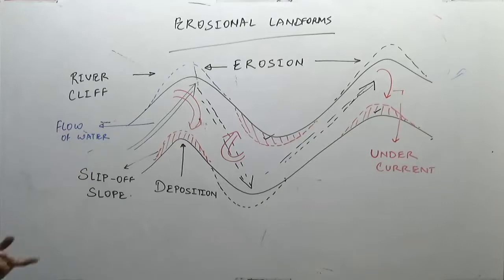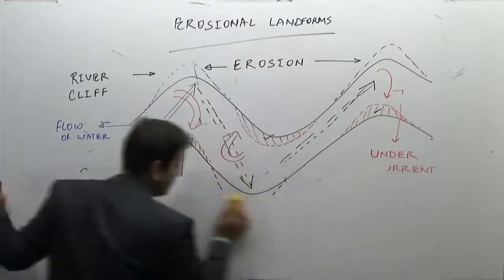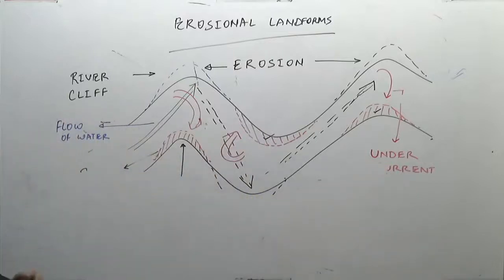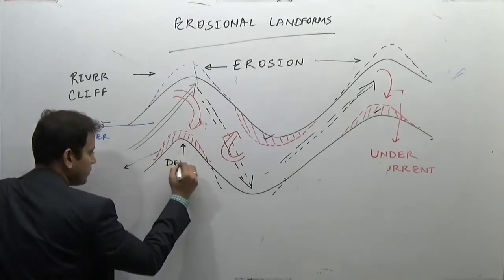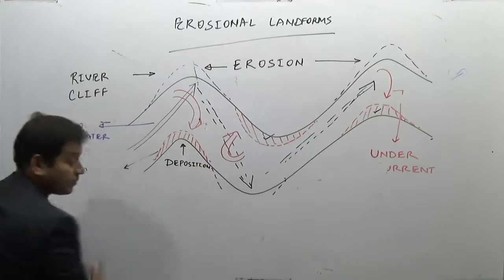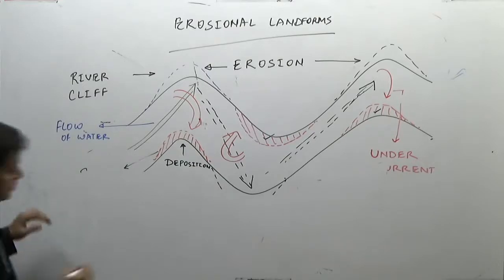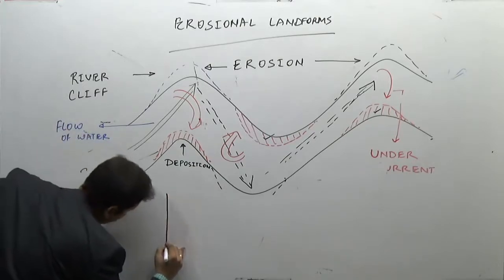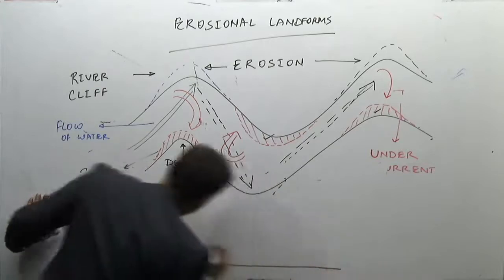Now if we look inside the meander, in fact you draw these diagrams, just get these diagrams marked that there is a deposition here. Now if we take a cross section of this, how will this look like?